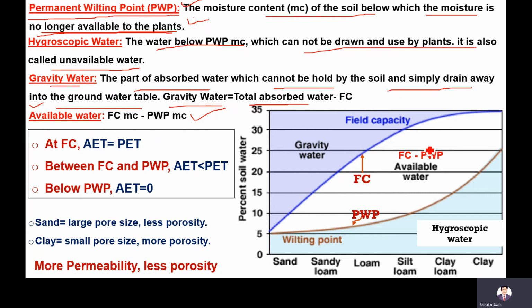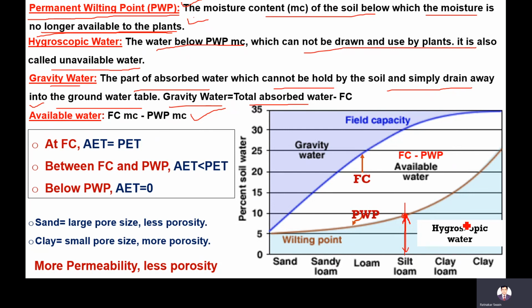If you see this plot, it is between different types of soil and percentage of soil water. For a particular soil type, here for silty loam, the wilting point is nearly 10%. Below this wilting point, if soil moisture is below 10%, that moisture will not be available to the plants.